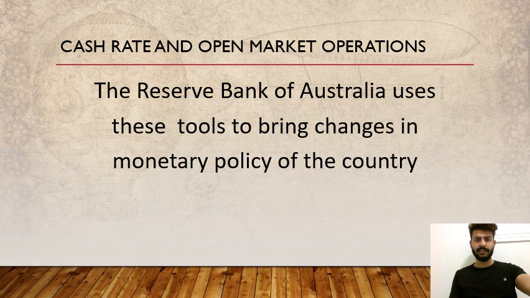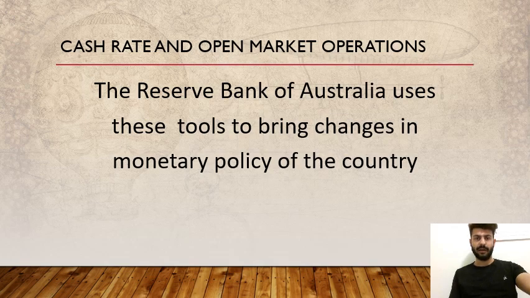The cash rate is also known as overnight money market interest. The cash rate is decided by the Reserve Bank of Australia, which represents the interest that banks need to pay on the amount they borrow. Usually, banks take a loan from each other overnight and pay interest on these borrowed amounts. The Reserve Bank of Australia implements monetary policies through the change in the cash rate. The Reserve Bank of Australia changes cash rates according to the economic conditions and situations of the market.